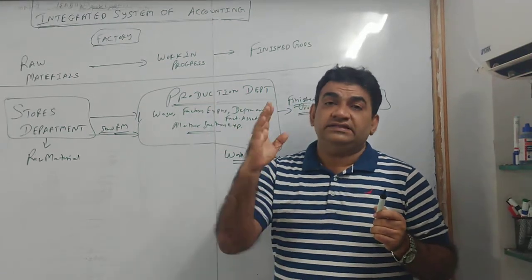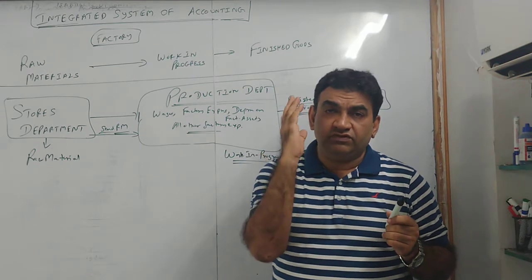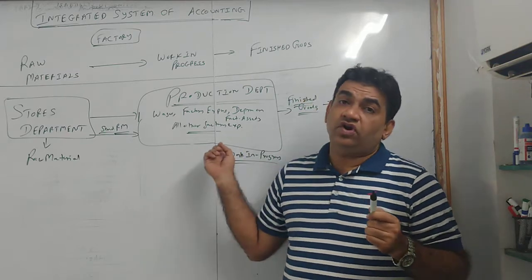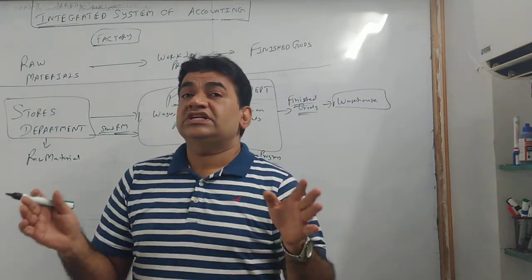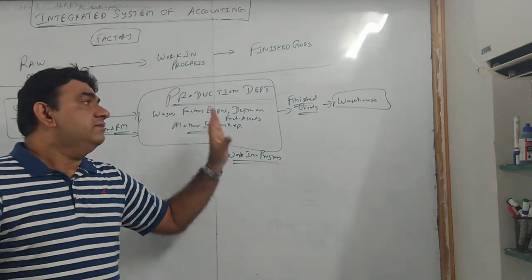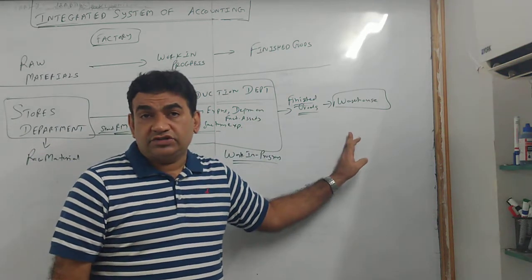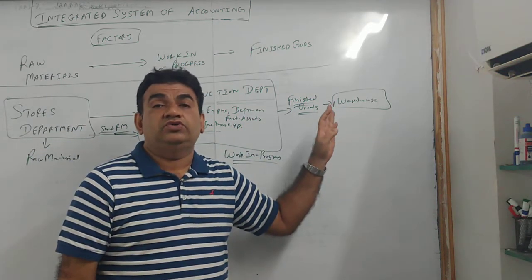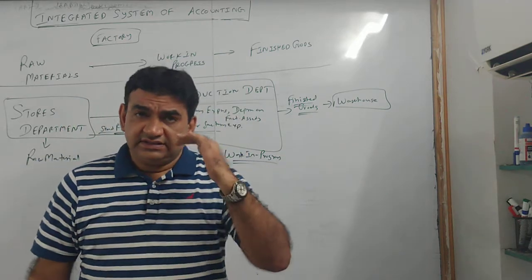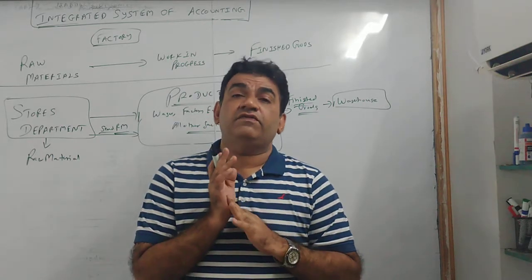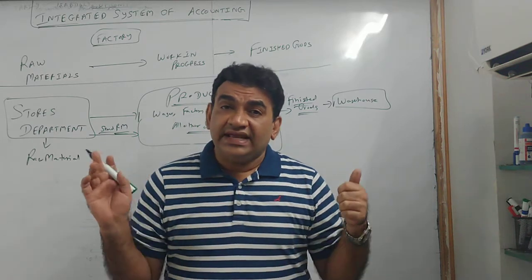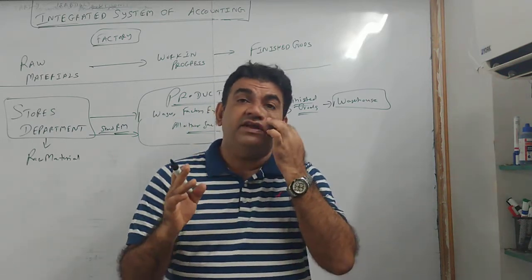If at the end of the day there are some goods which are unproduced, not fully manufactured or semi-finished, we call it WIP. So there will be a stock of WIP. And the goods which are fully manufactured become finished goods, which will be sold to the customer. From the factory it goes to the warehouse and from the warehouse it will be sold to the customer. Okay? Now, apart from that, there will be an administrative office also, which will take care of all the administrative work. So in addition to the factory, you will also have offices.